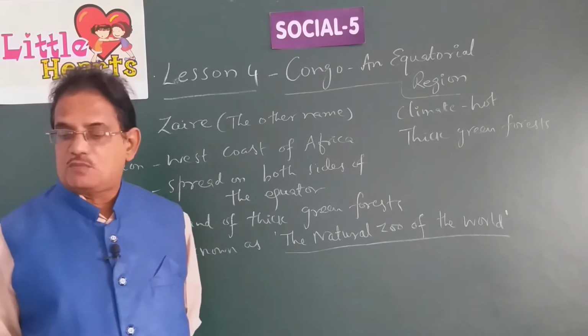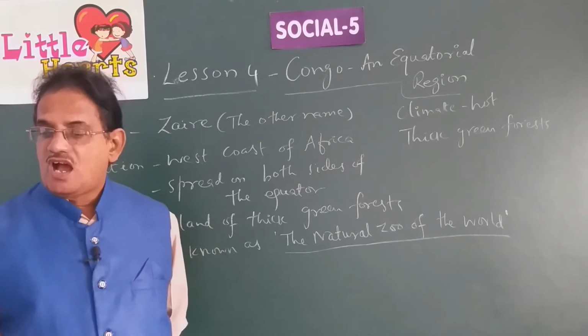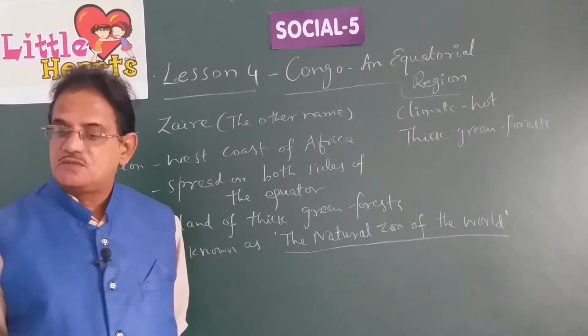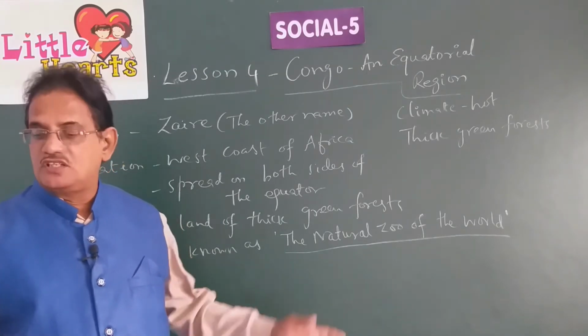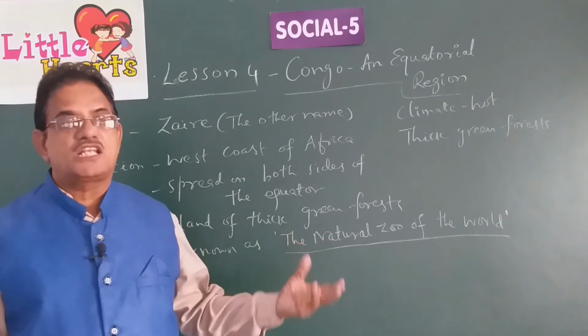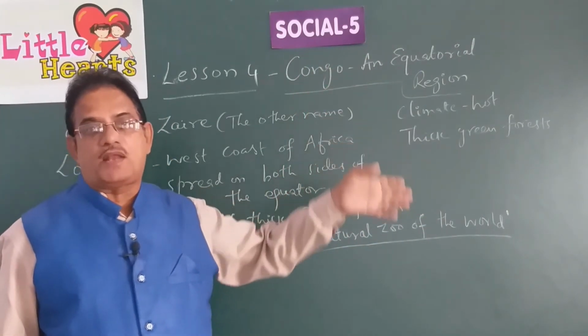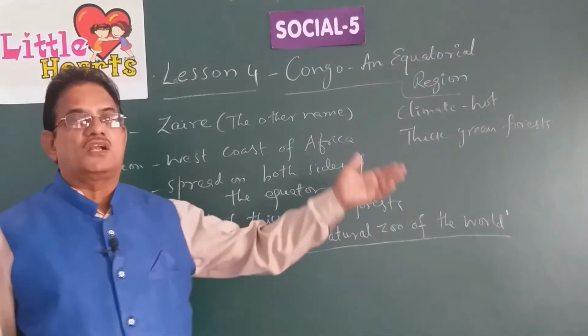Thick growth of shrubs and bushes and a large number of creepers climbing up the trees are the special features of these forests. Creepers generally creep along the ground and grow. Creepers are the plants which grow along the ground.